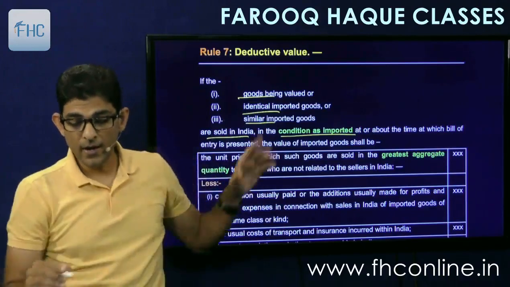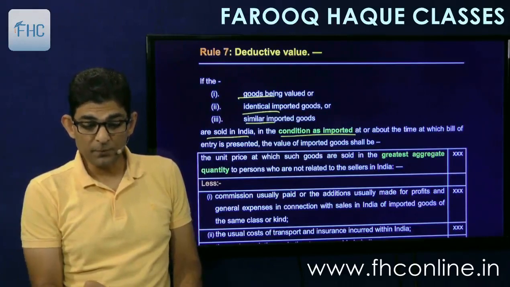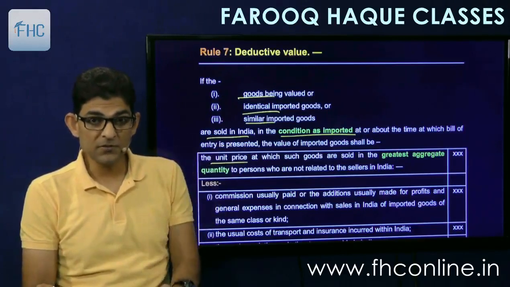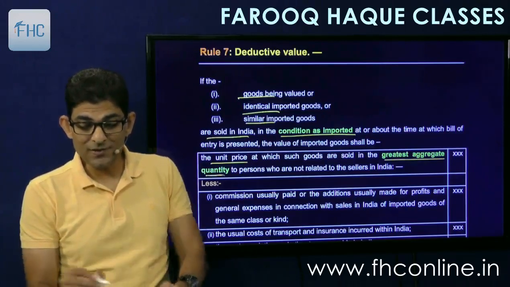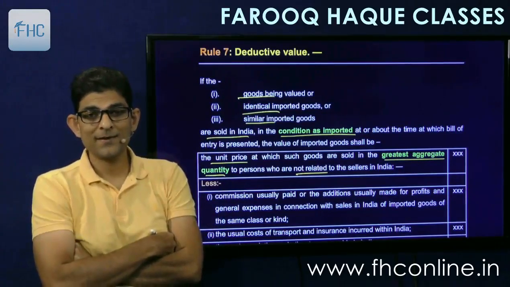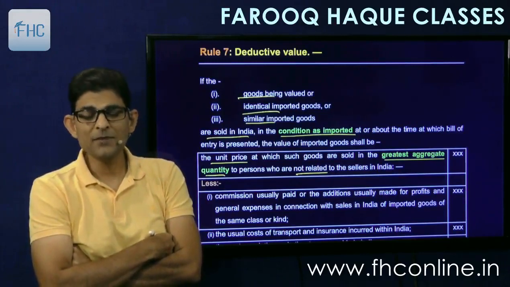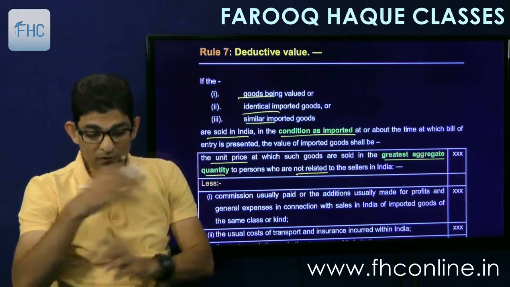Okay. At or about the time at which the bill of entry is presented, the value of imported goods shall be the unit price at which, unit price means price per piece, like I said 340 per piece, unit price at which such goods are sold in the greatest aggregate quantity to persons who are not related to sellers in India. Now another very important point, this is also called the NTV. Anyway, greatest aggregate quantity is sold, the unit price at which the greatest aggregate quantity is sold will be taken. Now what that means, let me tell you.